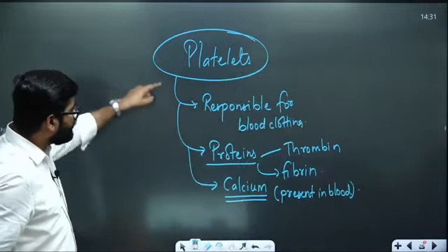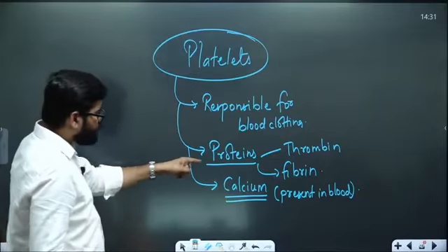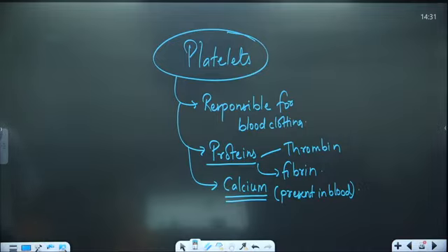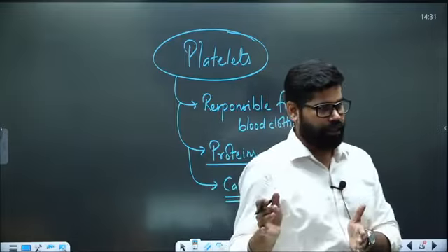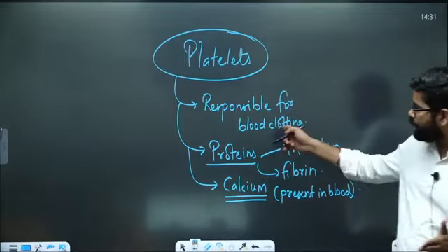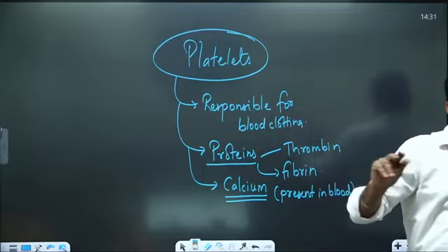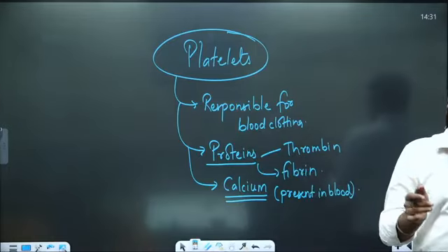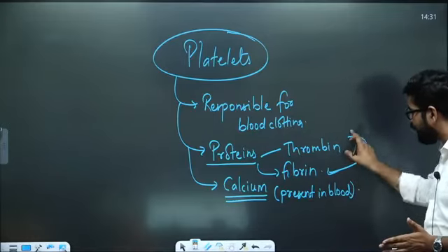So what we see is that the platelets are responsible for blood clotting. Now generally, for this blood clotting to take place, they require certain proteins. I told you in the beginning itself, proteins are everything. Proteins are like everything of life. So here also they need certain proteins. To fight disease also they need proteins. So everything is protein. When you see later on, you will find that each and everything is based on some protein only. So here also we have thrombin and fibrin.